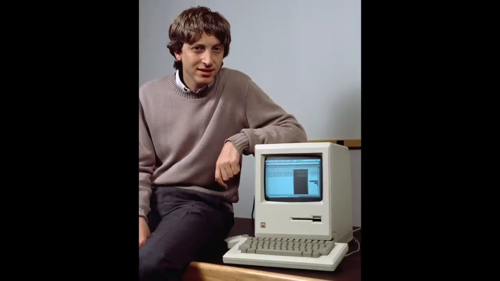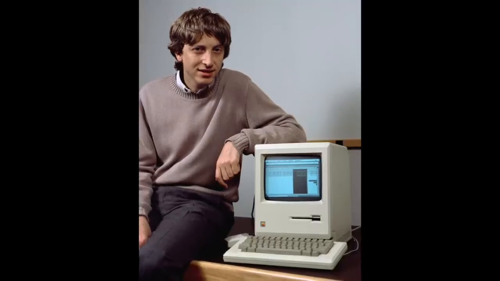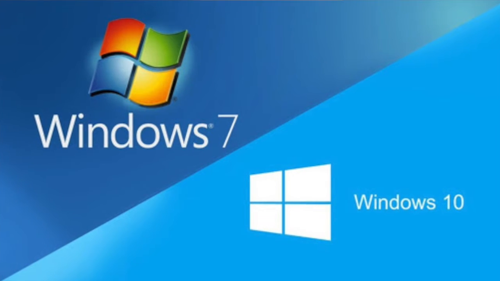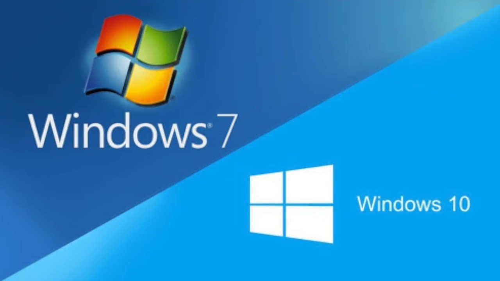But Bill Gates, who recognized the Macintosh's significance, was troubled by just one thing. Why did Apple decide to keep the Mac's graphical user interface operating system for themselves? So Gates took it upon himself to create a competing operating system to macOS called Windows, which was released in 1985.